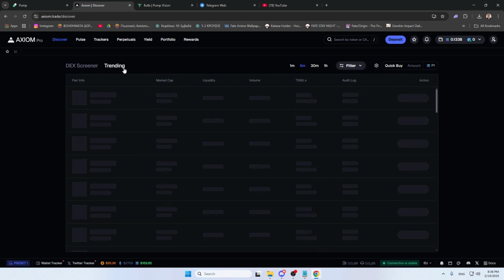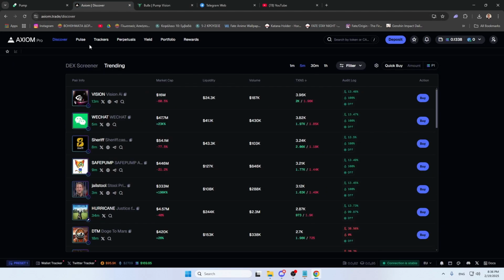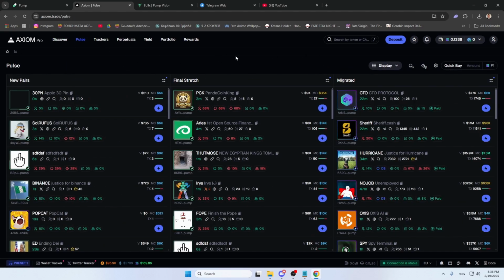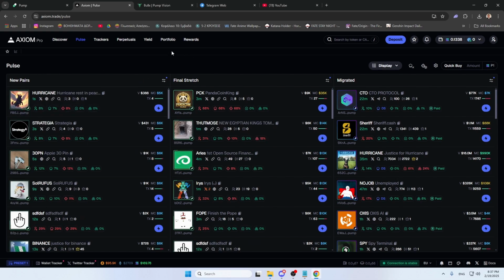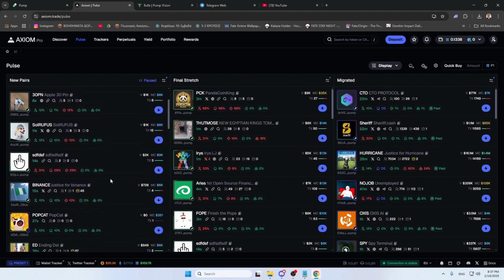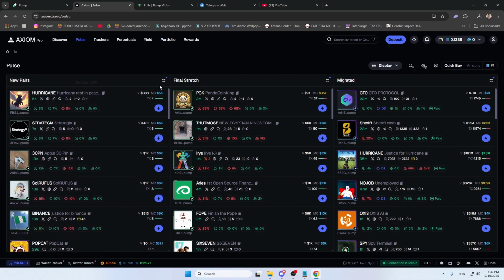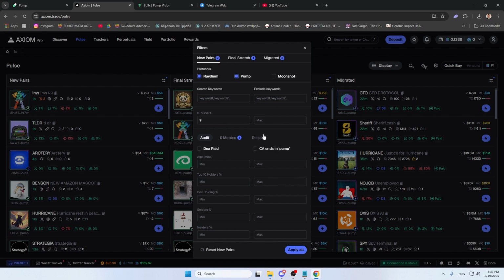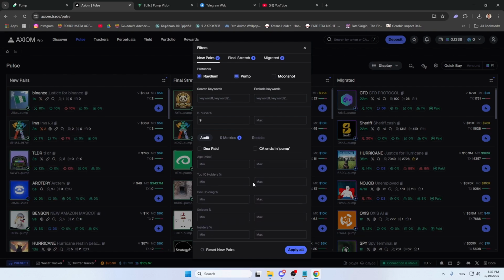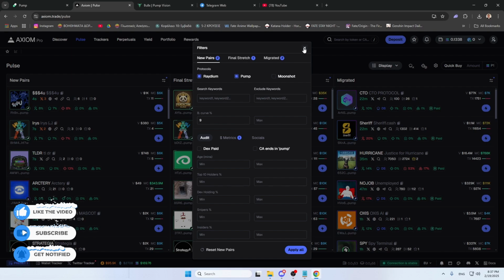It has a discover panel, which you are not really gonna use, and now here is where the magic happens. So new pairs are newly created meme coins, right? As you can see here, many of them are getting launched every second, really, and here you can put some filters to help you clear out the bad meme coins. I'm gonna go over the filters in the next video. I'm not gonna show them now, so stay tuned for that.